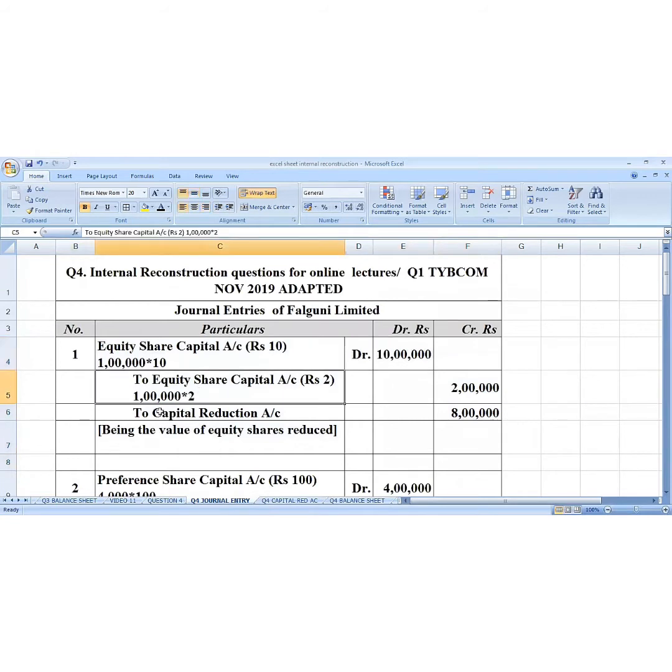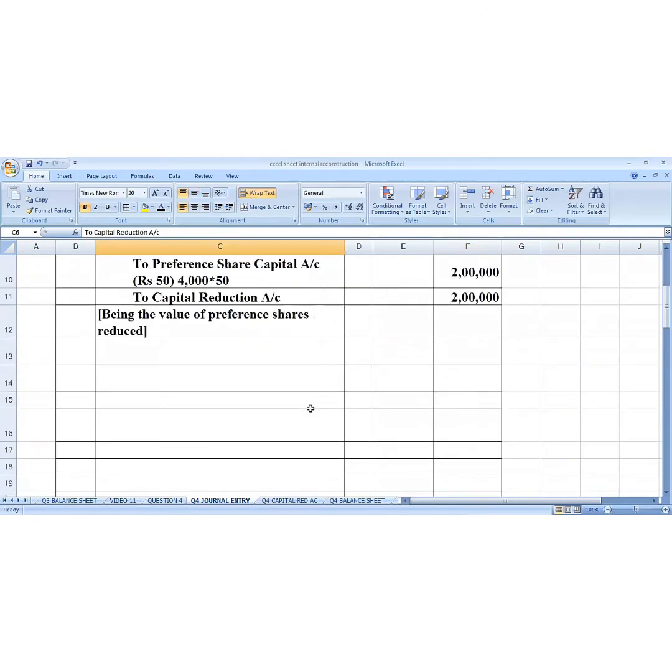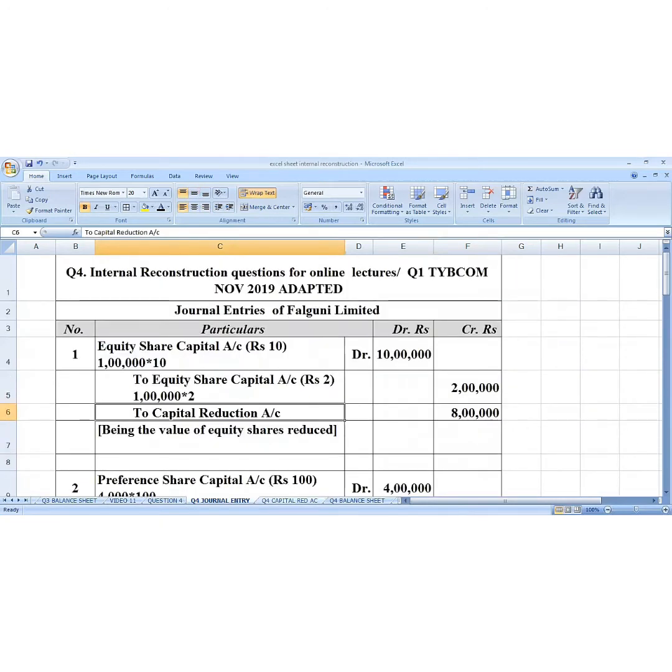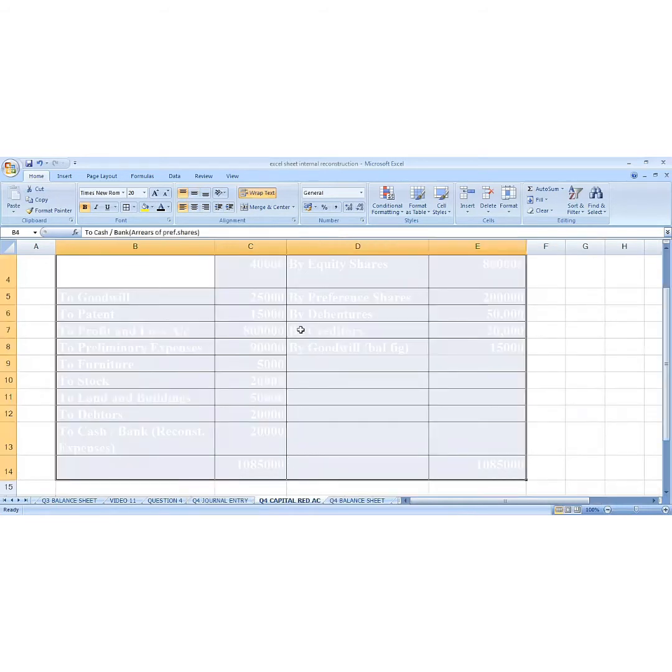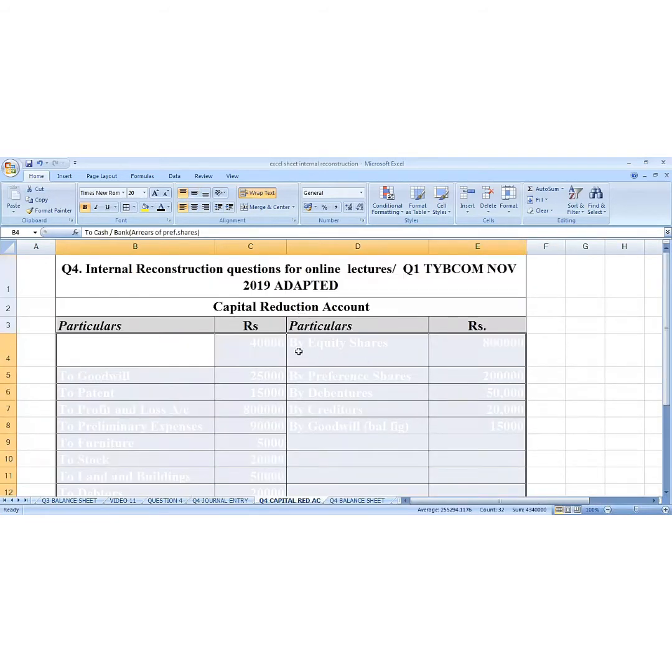To equity share capital account 1 lakh multiply by 2, 2 lakhs. To capital reduction account, the difference 10 minus 2, that is 8 lakh. This 8 lakh will go to capital reduction account credit. Then we make a capital reduction account and we post these 2 entries over here on the credit side like this. Okay.